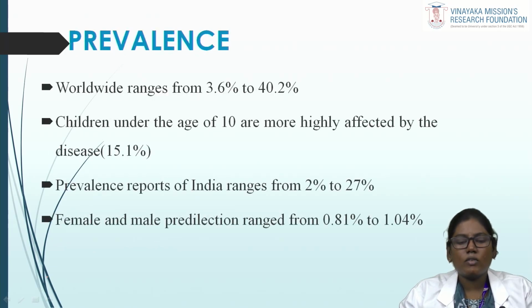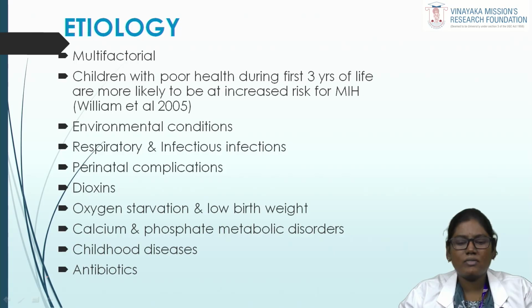Prevalence: the worldwide range of MIH is from 3.6 to 40.2%, and children under the age of 10 years are most commonly affected, at 15.1%. The prevalence reports from India range from 2% to 27%, and the female to male ratio ranges from 0.81 to 1.04. Moving on to the etiological factors.